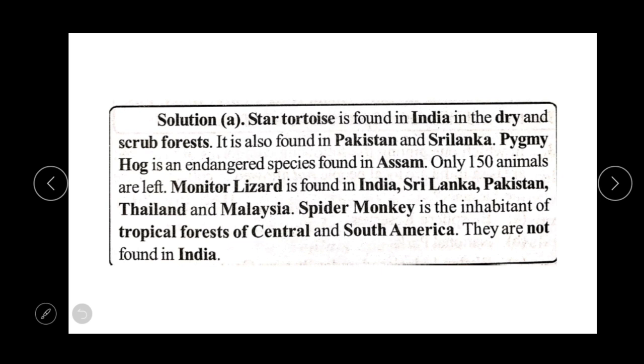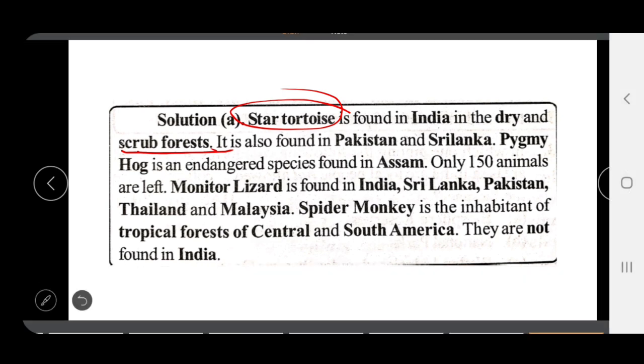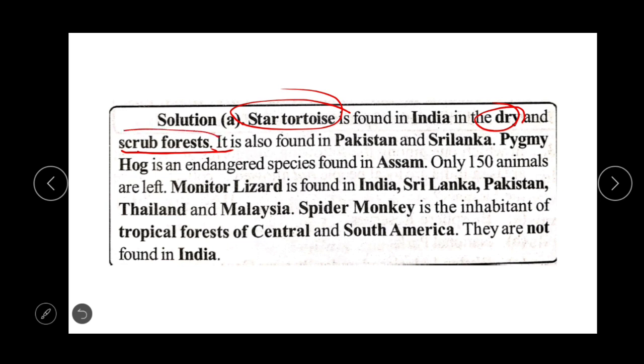Star tortoise is found in India in the dry and scrub forest. The star tortoise is a species especially found in dry as well as scrub forest. It is also found in Pakistan and Sri Lanka.